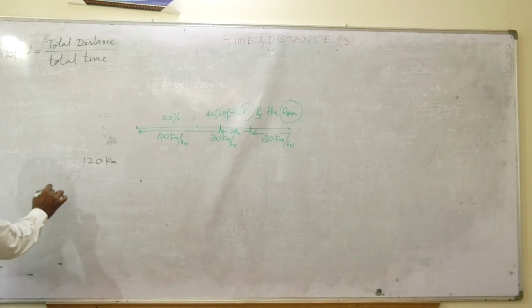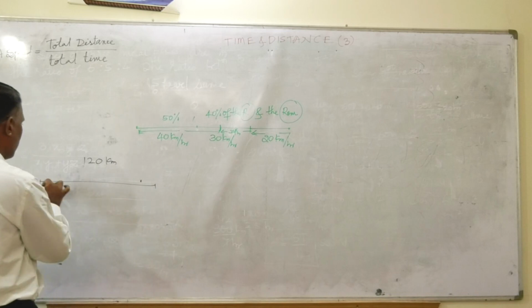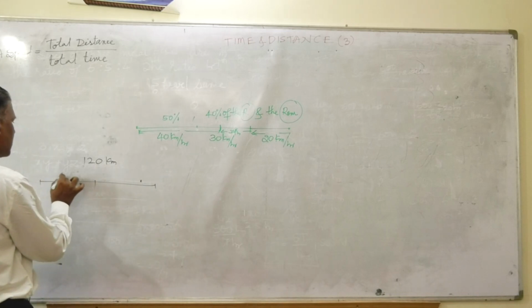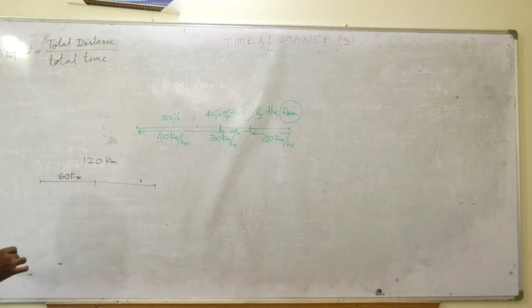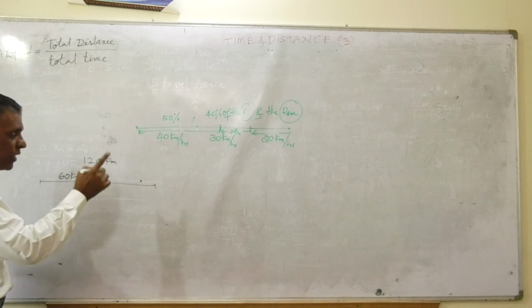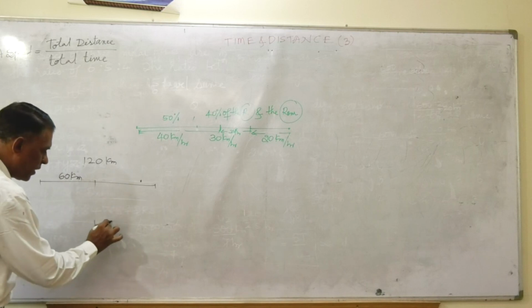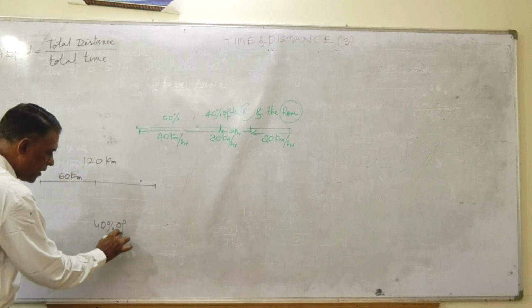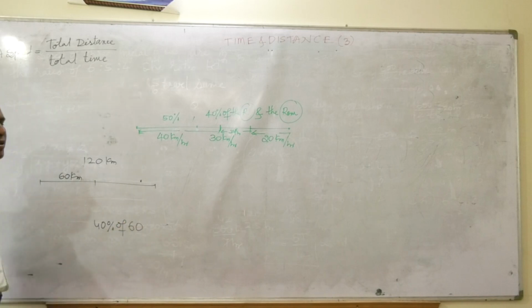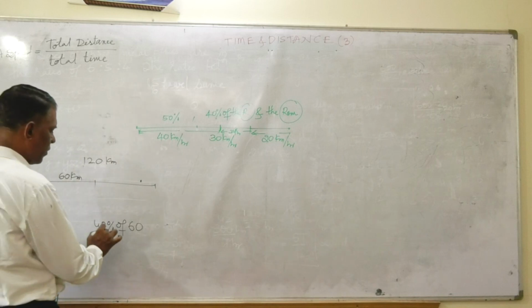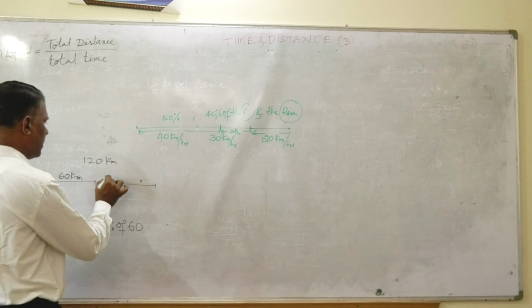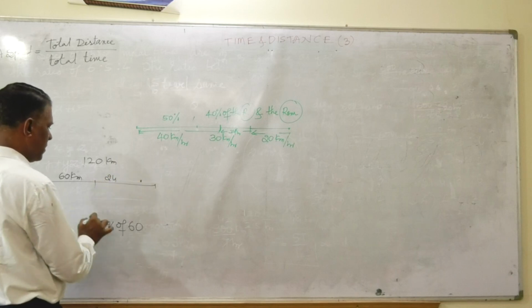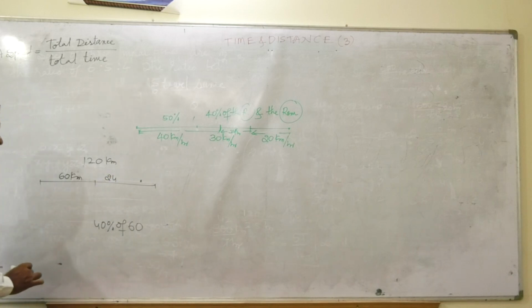Now if the total distance is 120 kilometer, 50% means 60 kilometers. And 40% of the remaining, the remaining is 60 kilometer, friends. 40% of the remaining means 24 kilometers. 6 4s are 24.